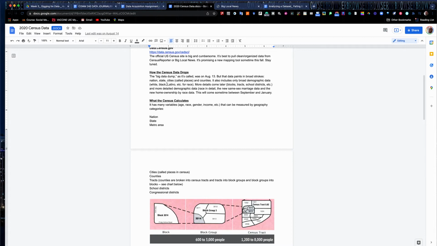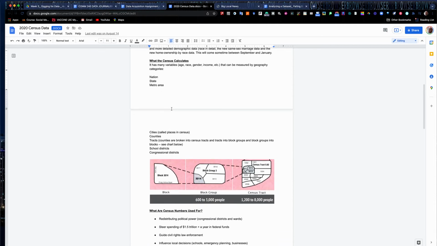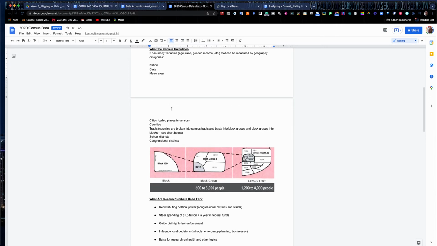Things like same-sex marriage data. It's the first time we've had that in a census. So, home ownership by same-sex married couples, things like that, which is introducing new data opportunities to track those and see what kind of numbers we're seeing and what patterns we're seeing with it. What does the census calculate? It calculates data at the national level and state level.